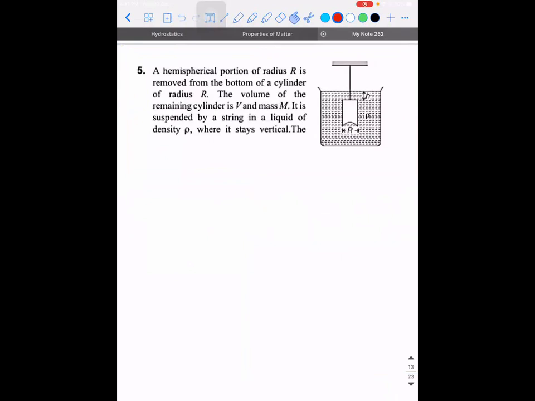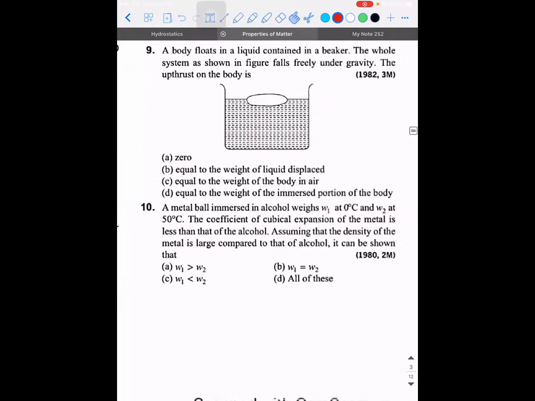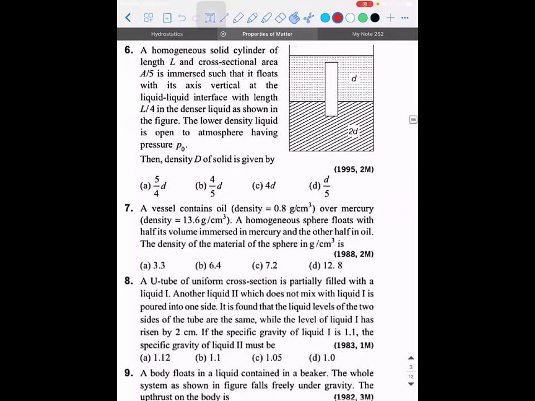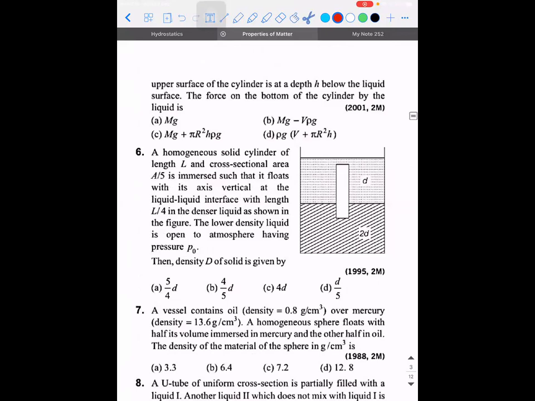There is a hemispherical portion of radius r that is removed from the bottom of a cylinder of radius r. The volume of the remaining cylinder is V and mass is m. It is suspended by a string in a liquid of density rho, where it stays vertical. The upper surface of the cylinder is at a depth h below the liquid surface. The force on the bottom of the cylinder by the liquid will be how much?